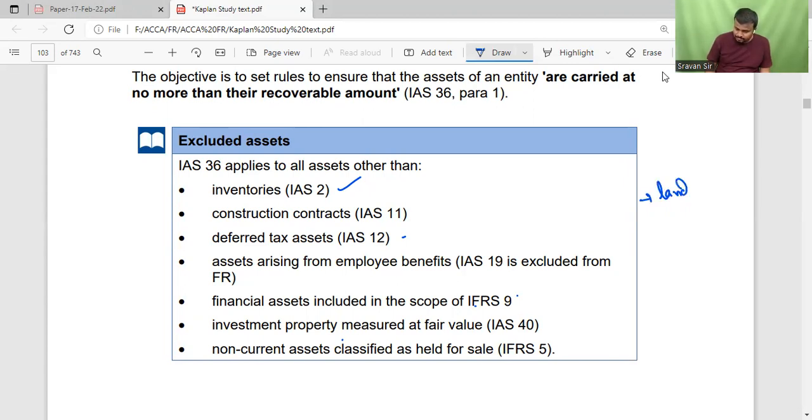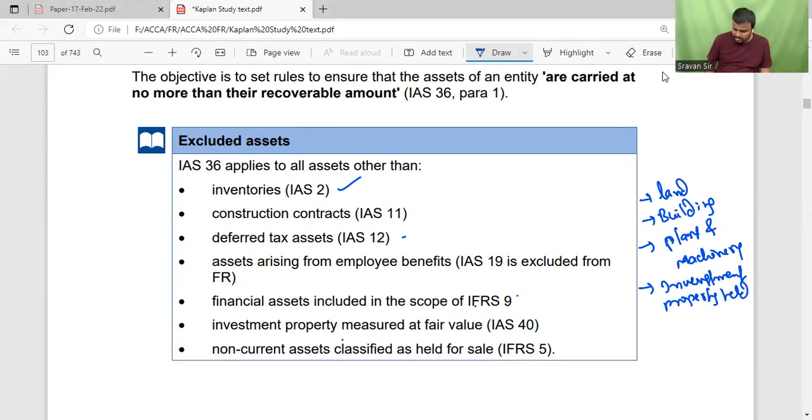land, building, plant and machinery, and investment property held at cost.